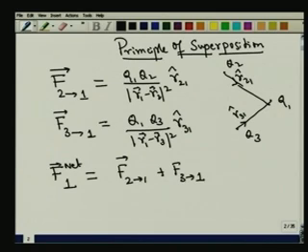Now, how is it that the principle of superposition is valid? That has something to do with the linearity of the force on the charges Q1 and Q2. I will not get into that, but I will get into a slightly more detailed discussion when we write Coulomb's law in the differential form, divergence equal to rho. At this point, let us simply take this.